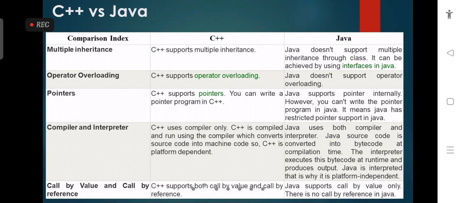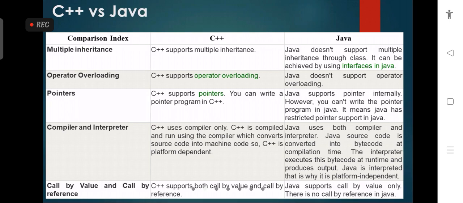Next one: in C++, the main feature is pointers. C++ supports pointers. You can write a pointer program in C++, because C++ supports pointers, but Java does not support pointers internally. We can't write pointer programs in Java. It means Java has restricted pointer support. Specifically, Java does not use pointers, but in C++ we can use pointers.